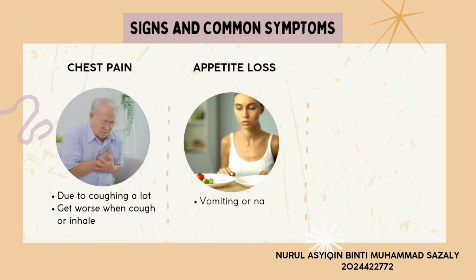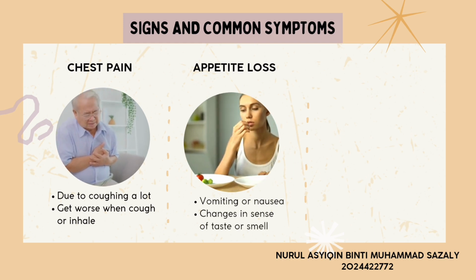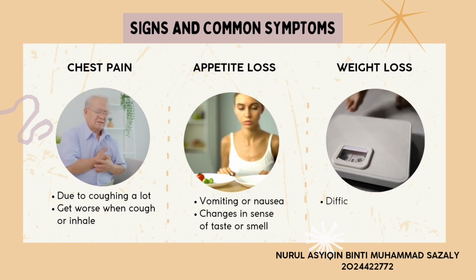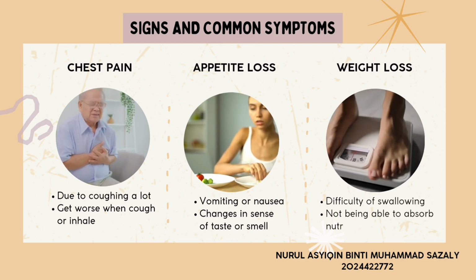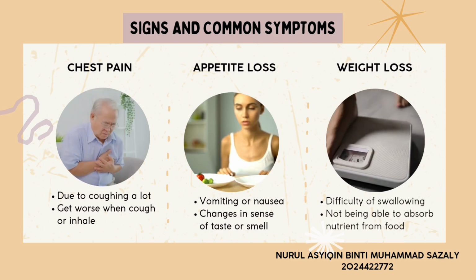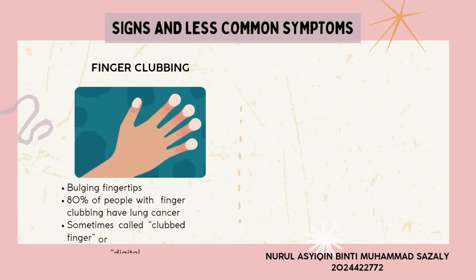Fifth, appetite loss due to vomiting or nausea and changes in sense of taste or smell. Sixth, weight loss due to difficulty swallowing and your body not being able to absorb nutrients from food. Next, signs and less common symptoms, which include finger clubbing. It is bulging fingertips. 80% of people with finger clubbing have lung cancer, sometimes called club finger or digital clubbing.